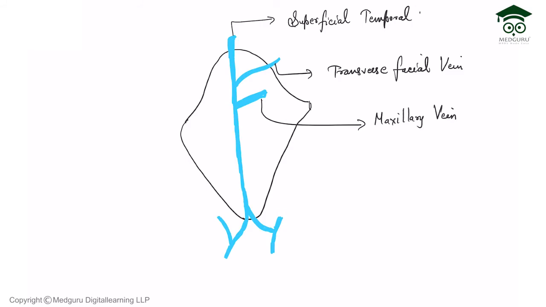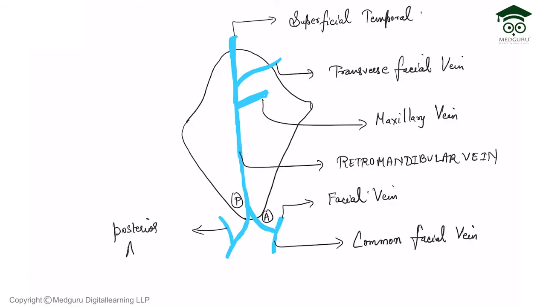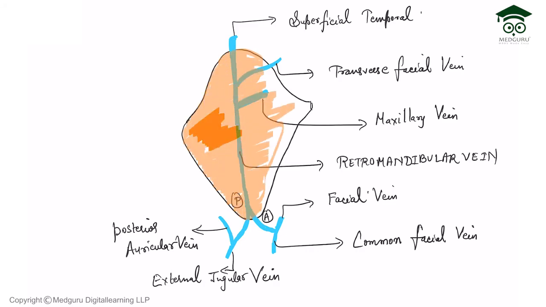The maxillary vein and the superficial temporal vein join to form the retromandibular vein. This retromandibular vein on its anterior aspect forms the facial vein, which will drain into the common facial vein. This is the A and P, that is the anterior and posterior division of the retromandibular vein. On the posterior aspect, it is the posterior auricular vein which will form the external jugular vein by joining with the posterior division of the retromandibular vein.